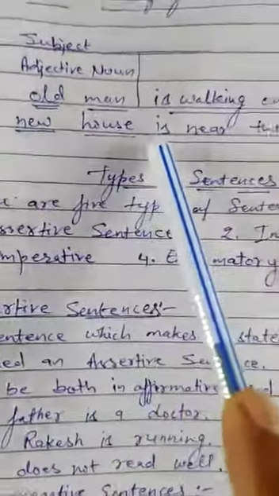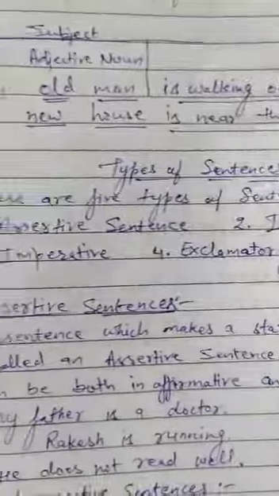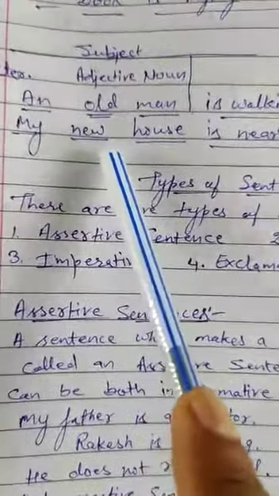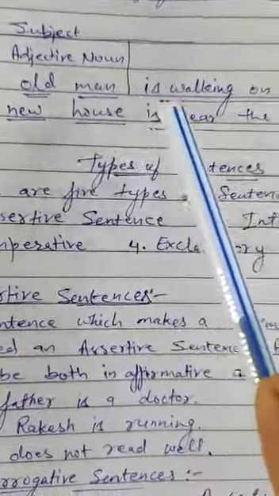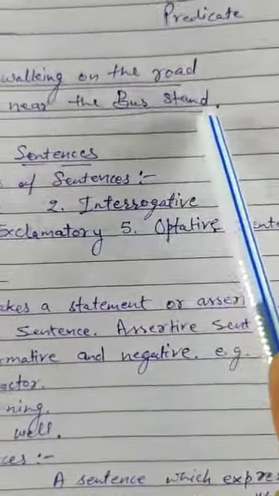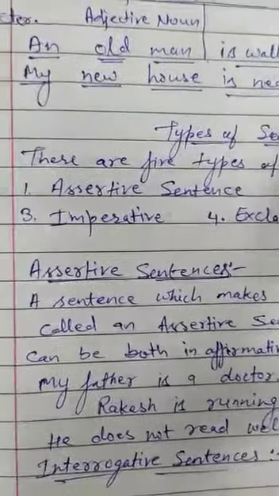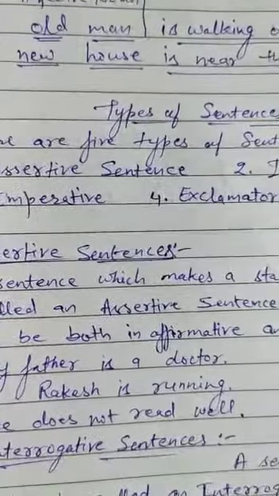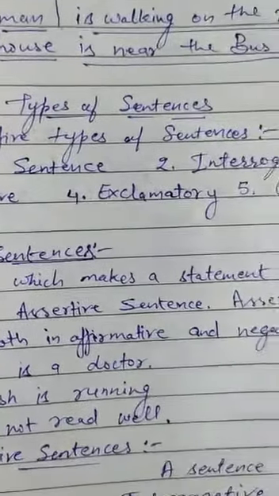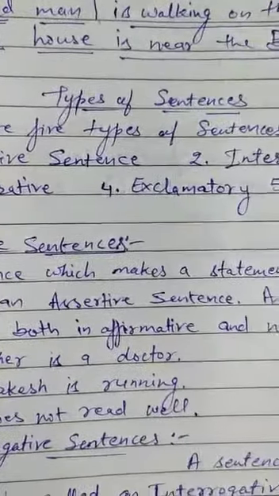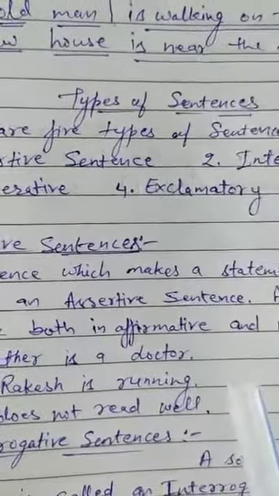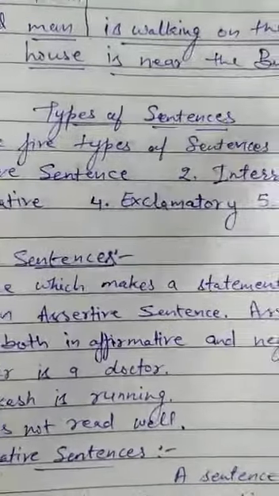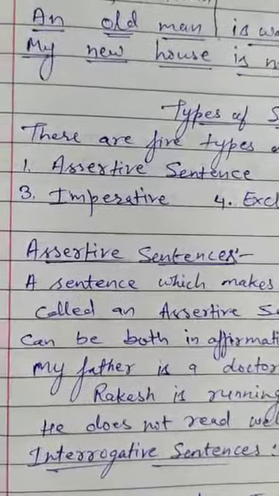My new house is near the bus stand. Here my is a determiner, new is an adjective, house is a noun, is near the bus stand is the predicate. Now we will discuss the types of sentence. So students, you may know about the types of sentence, and so we will discuss them.